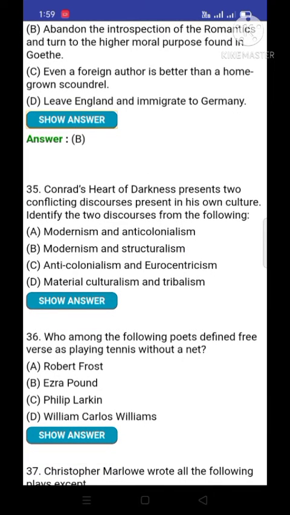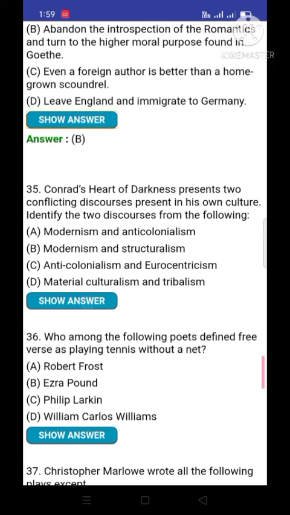Question number 35. Joseph Conrad's Heart of Darkness presents two conflicting discourses present in his own culture. Identify the two discourses from the following. We know Joseph Conrad and his famous work Heart of Darkness, and in this work he presents two conflicting discourses present in his own culture.